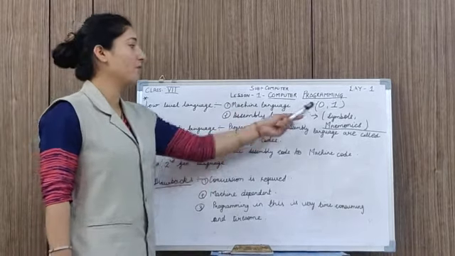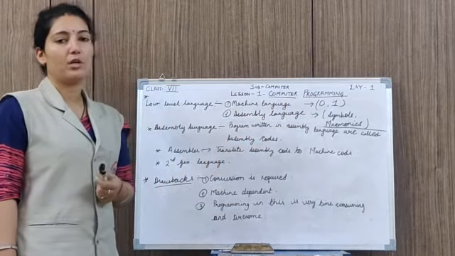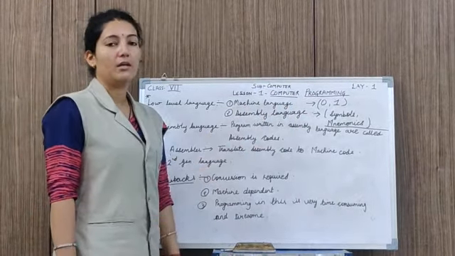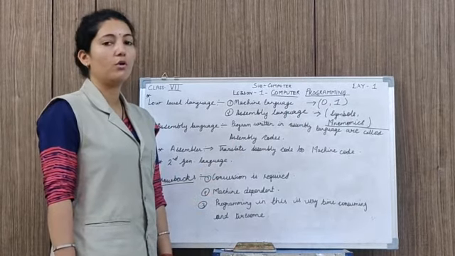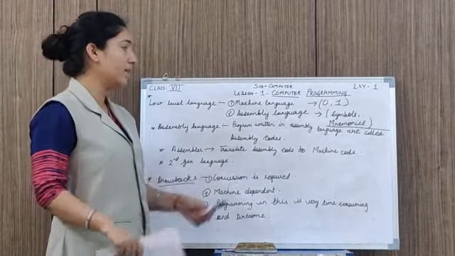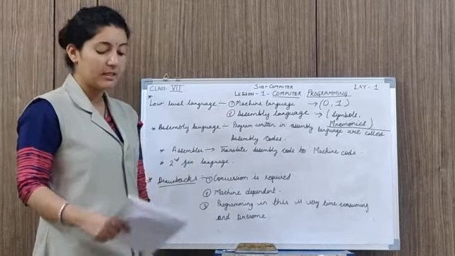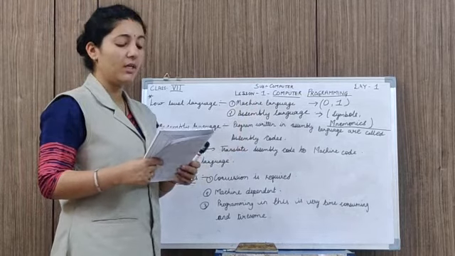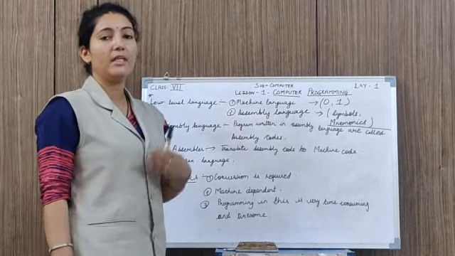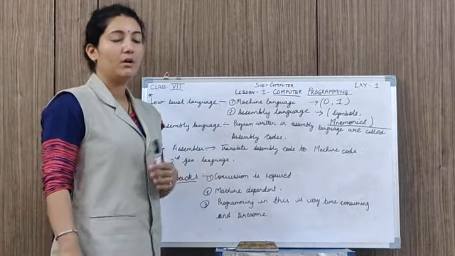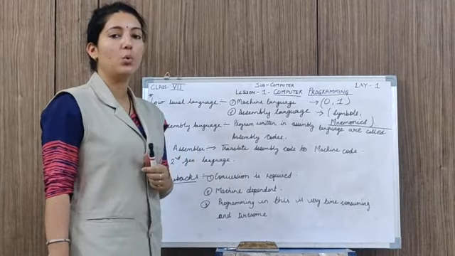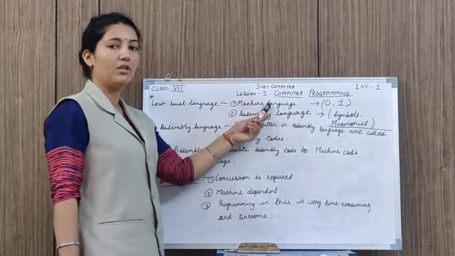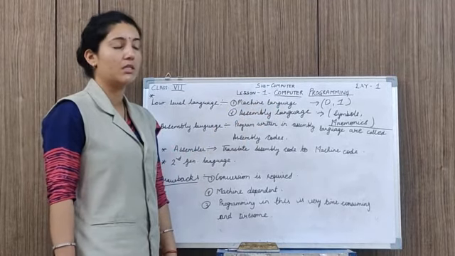Machine language is in the form of 0 and 1, which are also called binary digits. It is very easy for the computer to understand machine language. But the drawback of this language is that it is fully dependent on the machine. That means it cannot run on another computer, because every machine has its own hardware. Next, it is difficult to learn. Machine language is easy for the computer, but it is difficult for us.